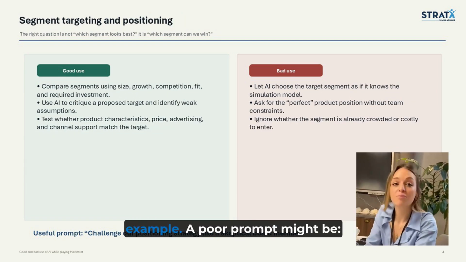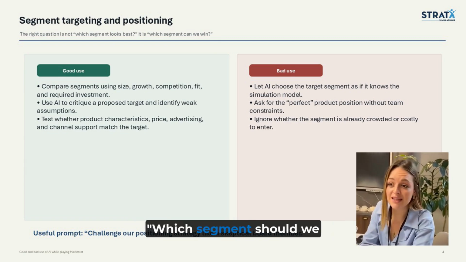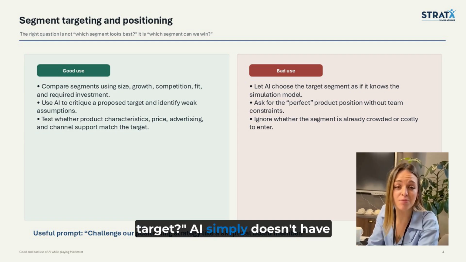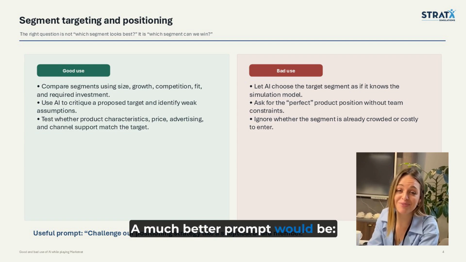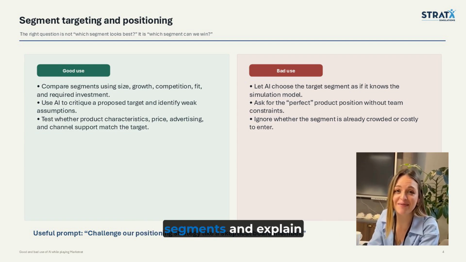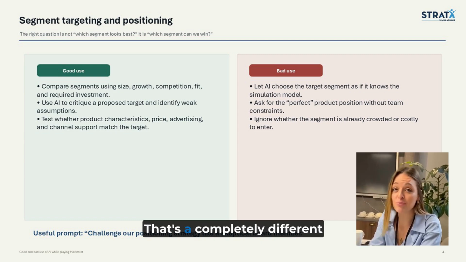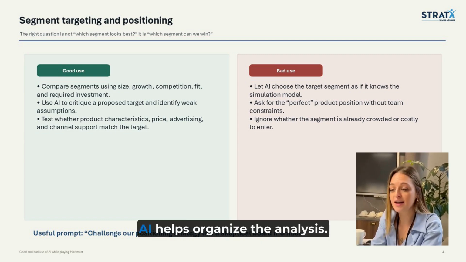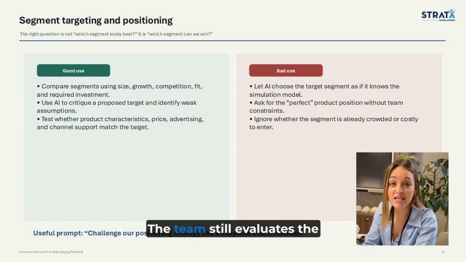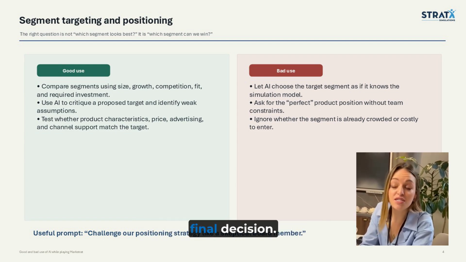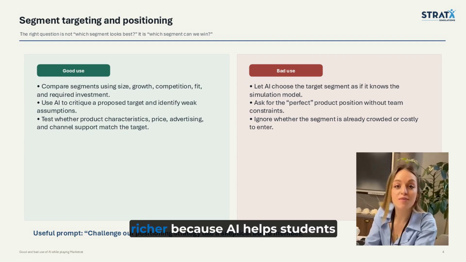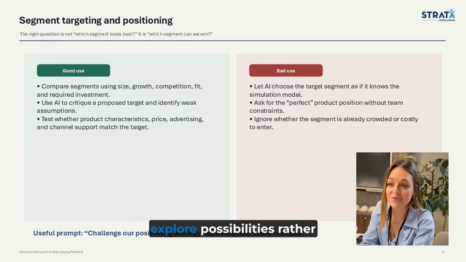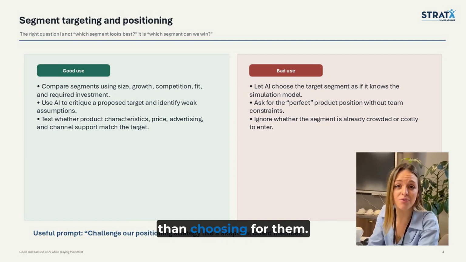Segmentation is another great example. A poor prompt might be, "Which segment should we target?" AI simply doesn't have enough context to answer that responsibly. A much better prompt would be, "Compare these two target segments and explain the strengths, risks, and trade-offs of each." That's a completely different conversation. AI helps organize the analysis. The team still evaluates the options and makes the final decision. We've found that those discussions are often much richer because AI helps students explore possibilities rather than choosing for them.